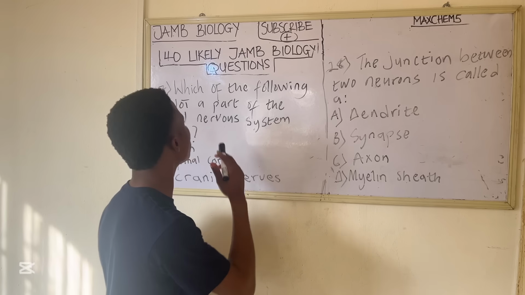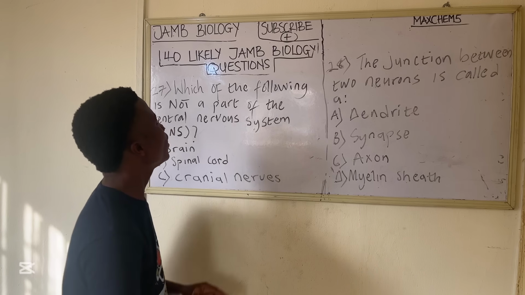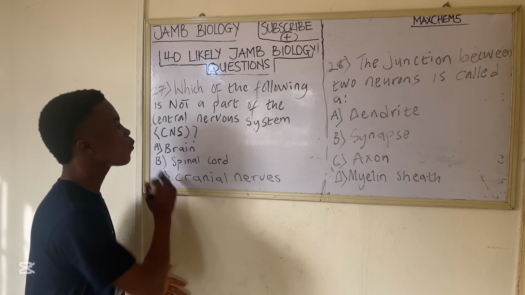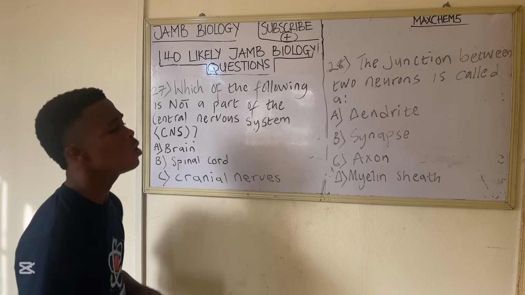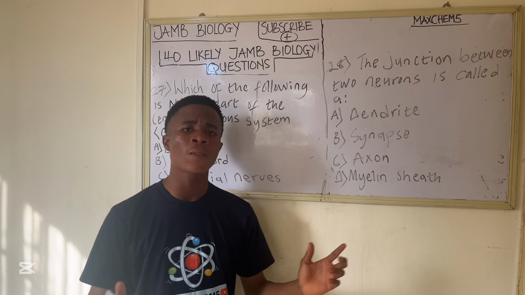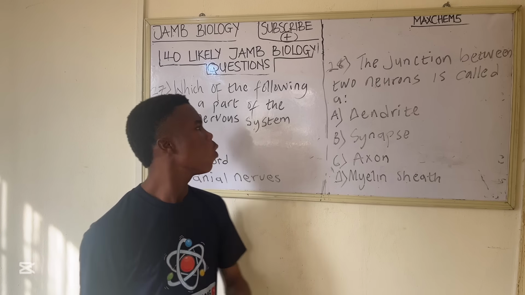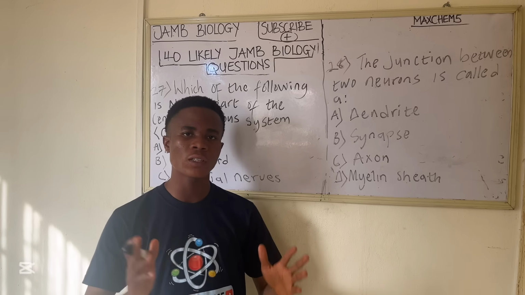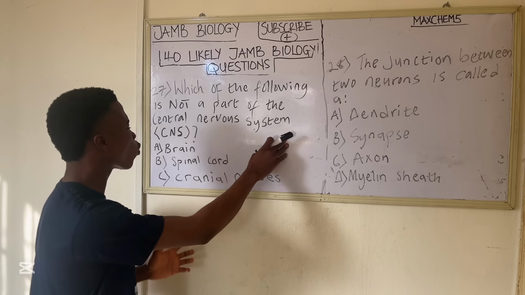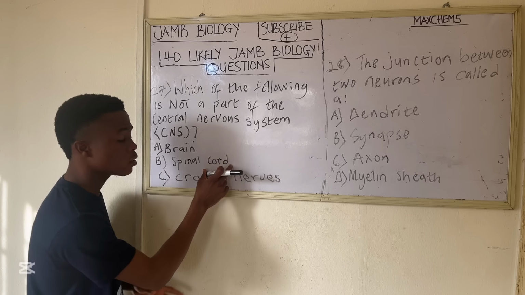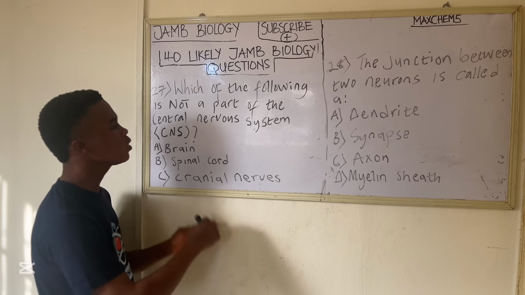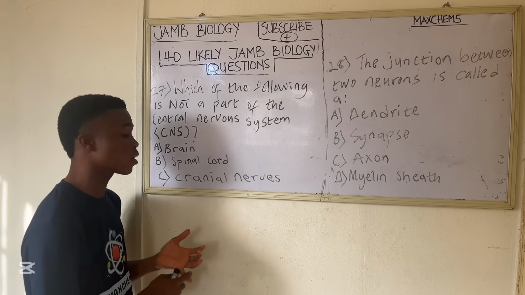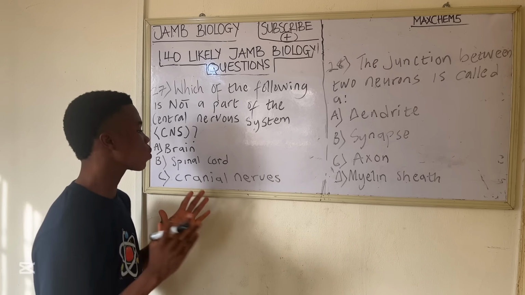Alright, so question 27 says, which of the following is not a part of the central nervous system? You need to understand that the nervous system is divided into two. We have the central nervous system and the peripheral nervous system. The central nervous system consists of the brain and the spinal cord, while the peripheral nervous system consists of the nerves. That is, we're talking about the cranial nerves and the spinal nerves.